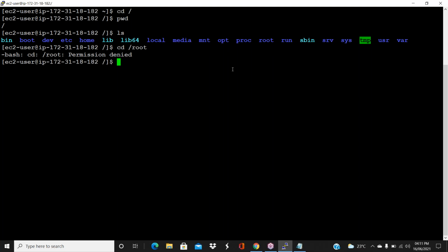Root is the user who has the permission to delete things, and root is the admin user, and all the remaining ones are normal users, right? That is the answer you have to say. Now, this /root is the root user's home directory, the personal directory, guys.